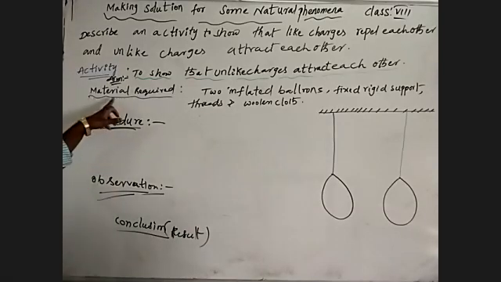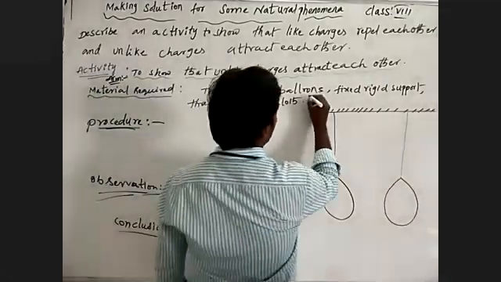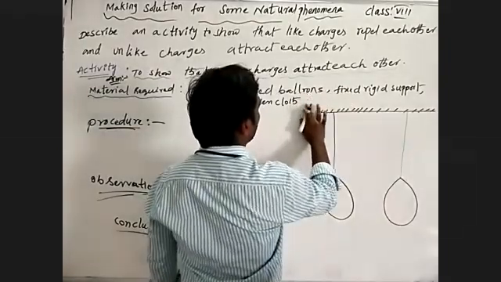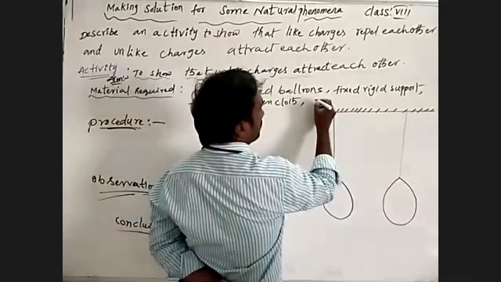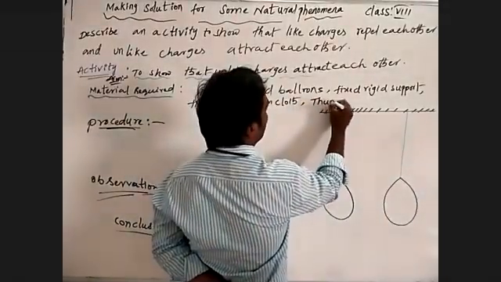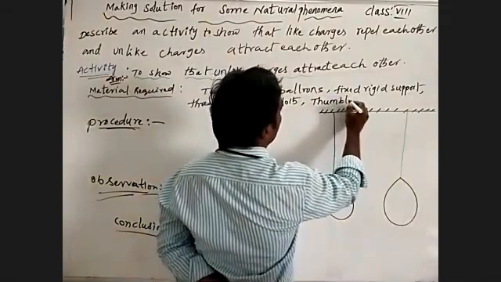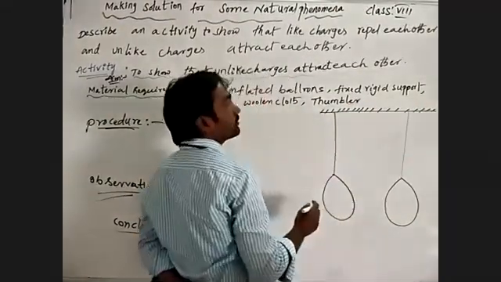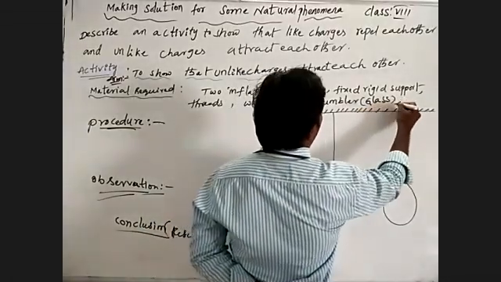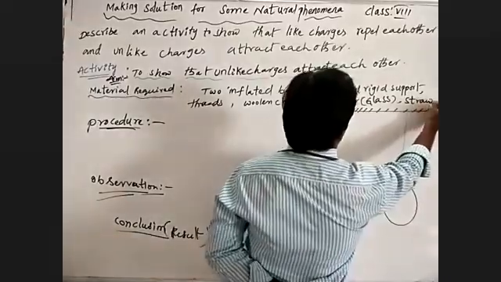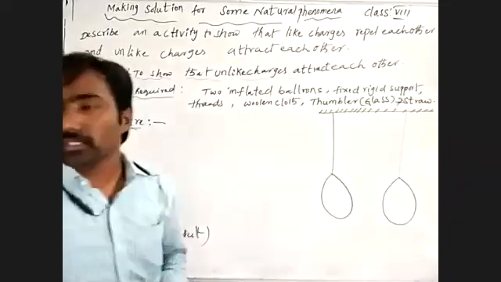See, material required: we are going to add one more, a tumbler, meaning a glass, and a straw, which helps to suck.